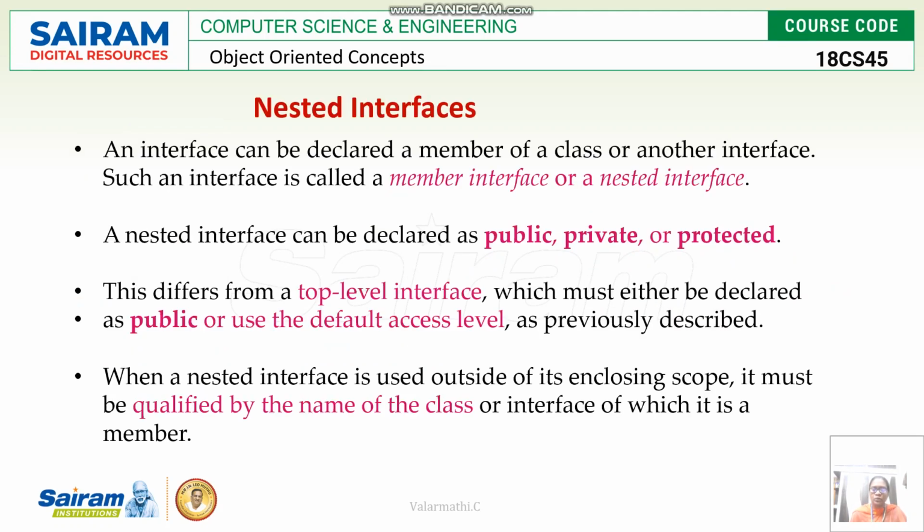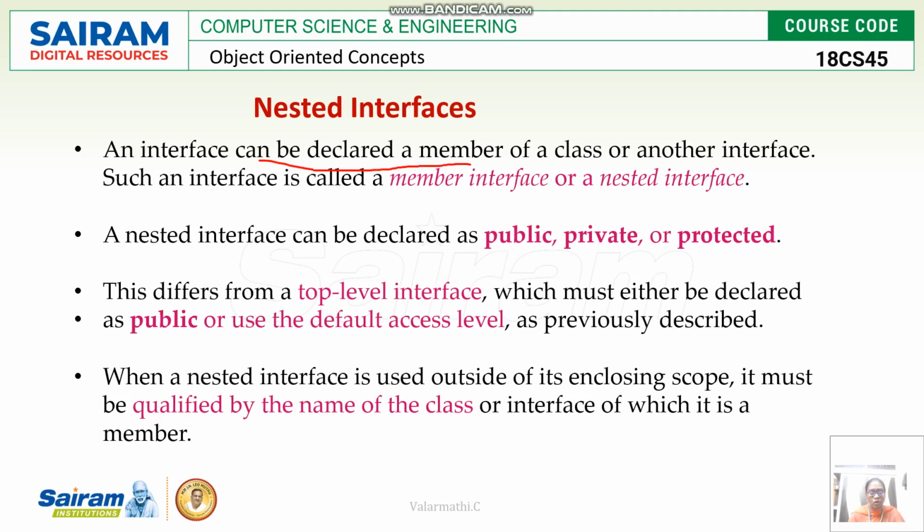Then we move on to nested interfaces. Nested interfaces, in the sense that just as one class can be declared inside another class, one interface can be declared inside another interface. So this is called a nested interface. A nested interface can be declared as a member of a class or another interface.